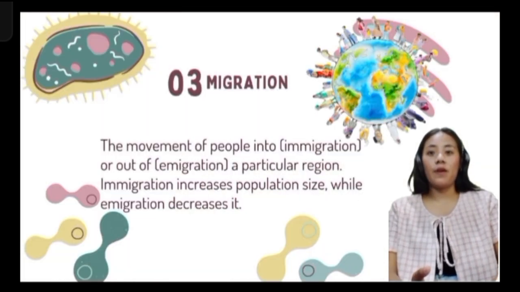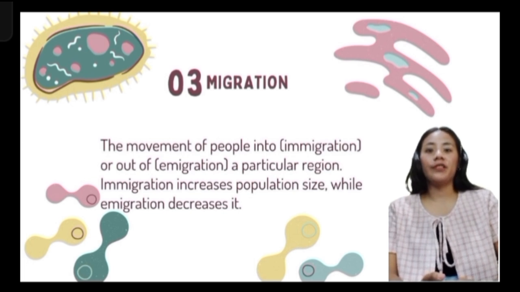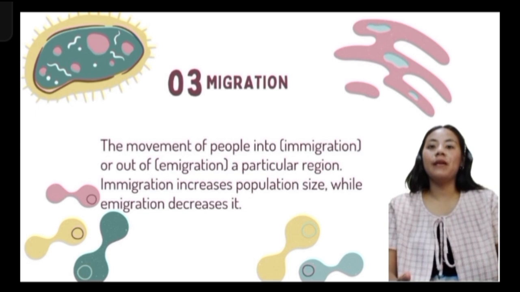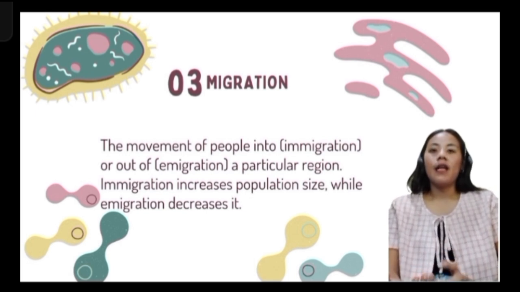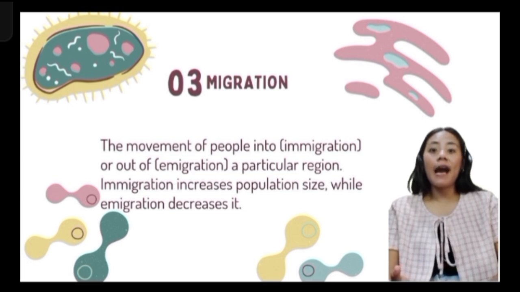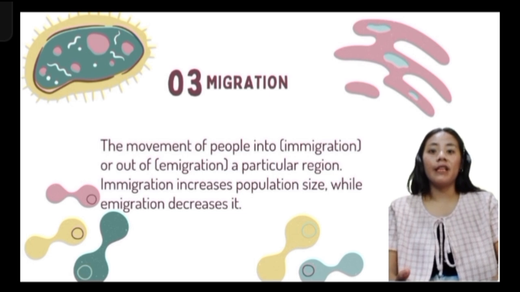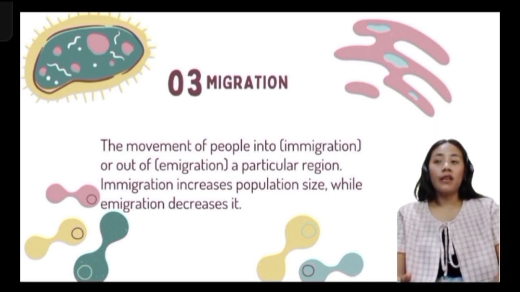So next is immigration. The movement of people into a region is immigration, or out of it is emigration. Immigration increases population size, while emigration decreases it. For example, let's say 20,000 people move to the city for jobs, but only 5,000 move away. The city got 15,000 more people. So if more people leave a town than move in, the town gets smaller.